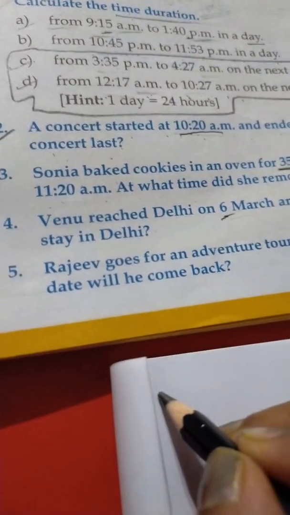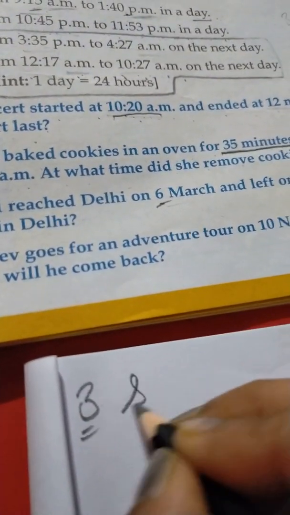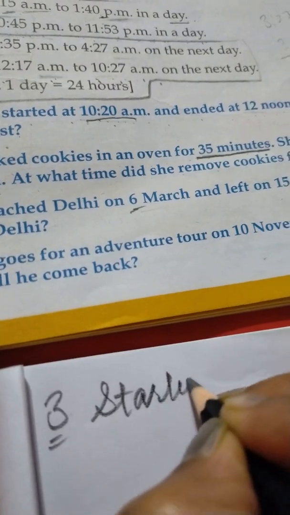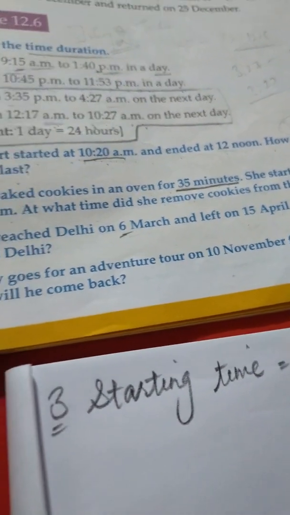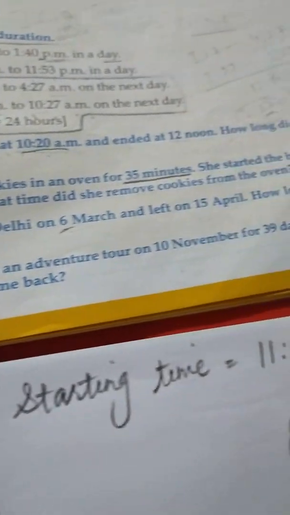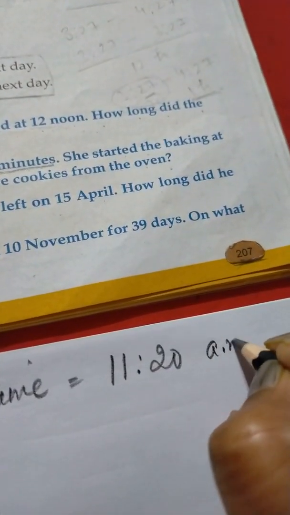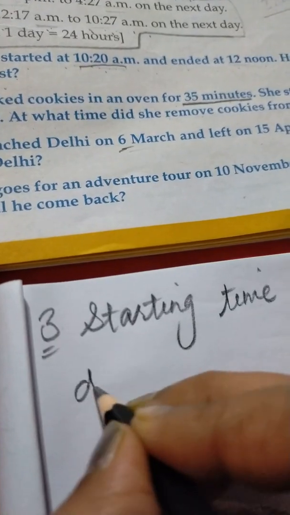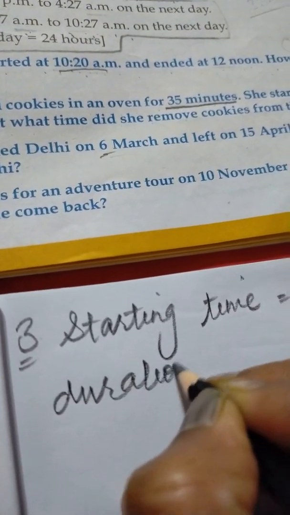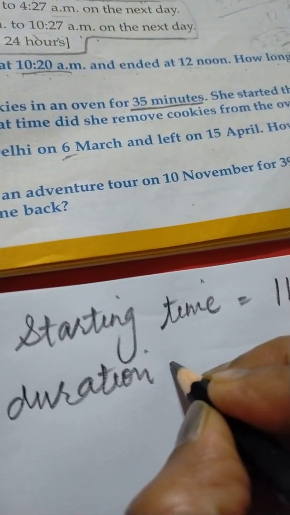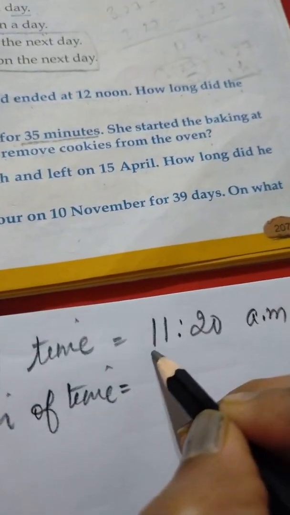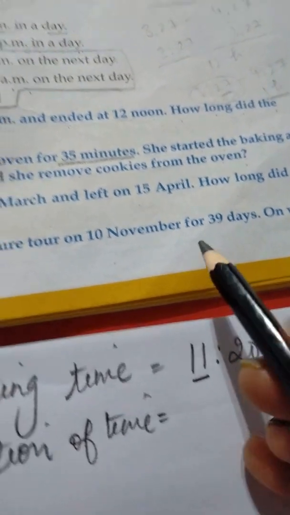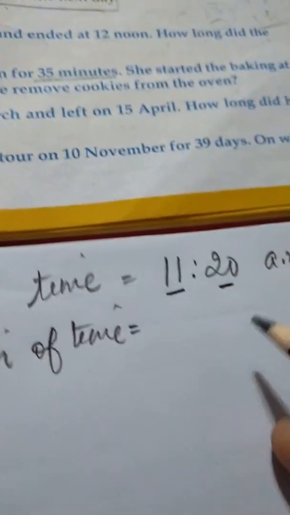Yes, starting time is 11:20 am. Yes, duration of time, that is, here you can see there are the hours and these are the minutes, and here duration is 35 minutes.